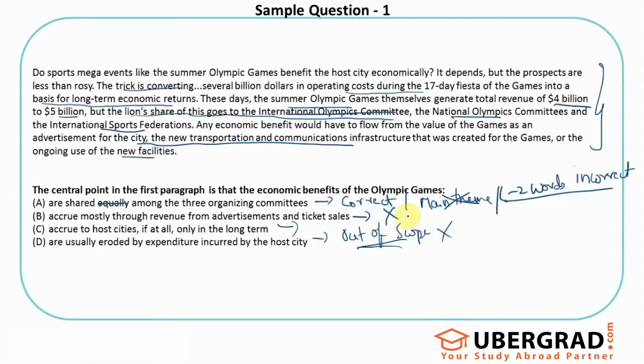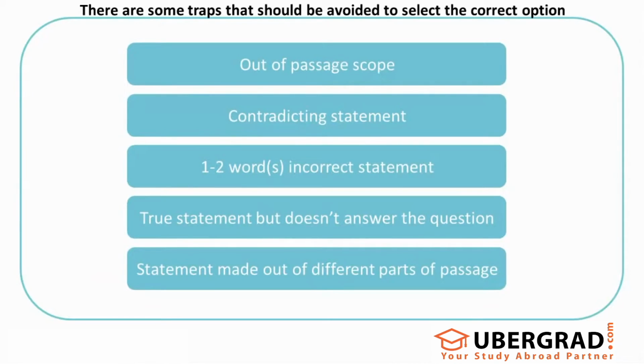The next thing, this looks like a valid statement, but is this really talked about anywhere in the passage? These are the questions that your mind should have. That's why we have discussed the traps, so that you can really avoid the mistakes and build the right questions in your mind so that you can eliminate the options in the right way.